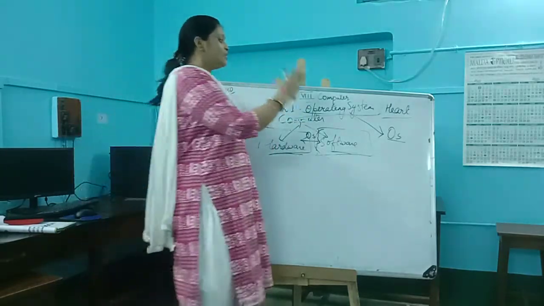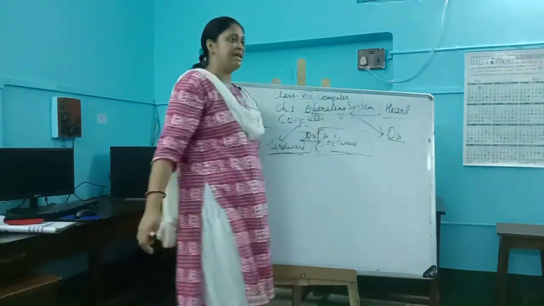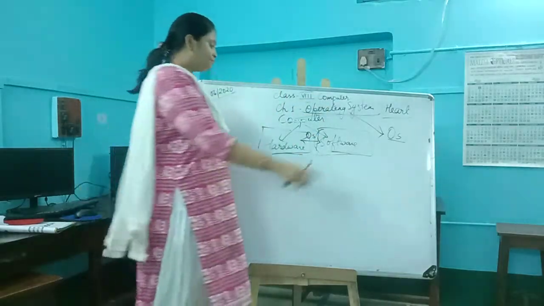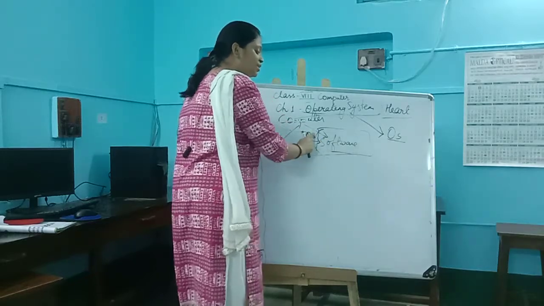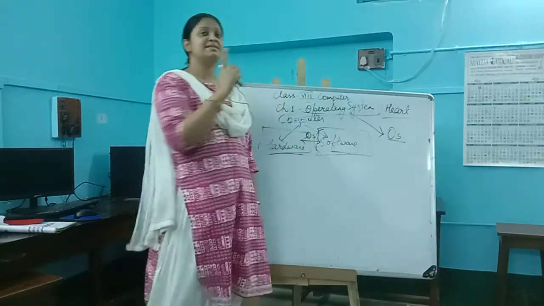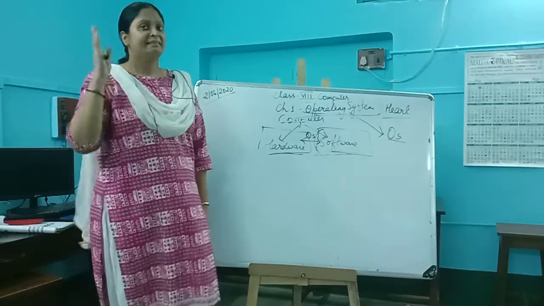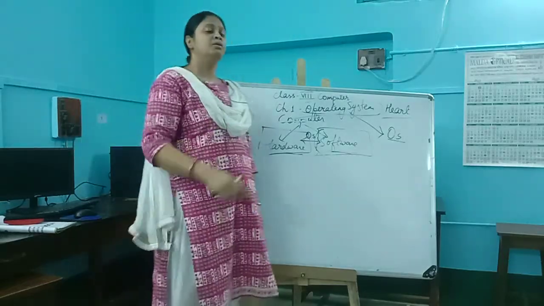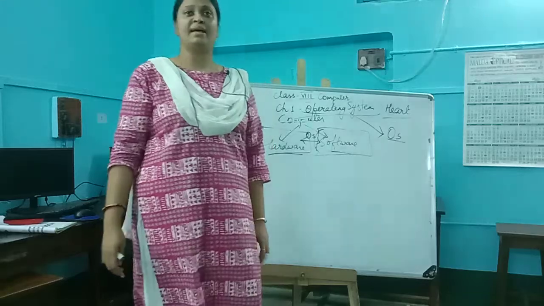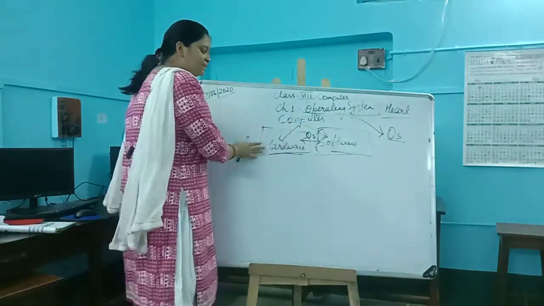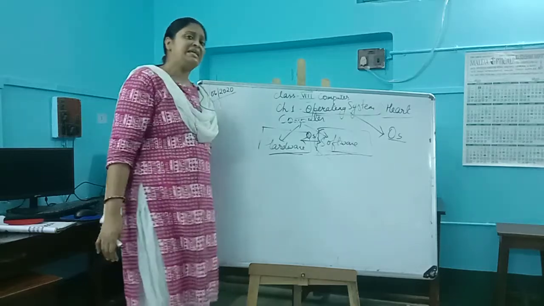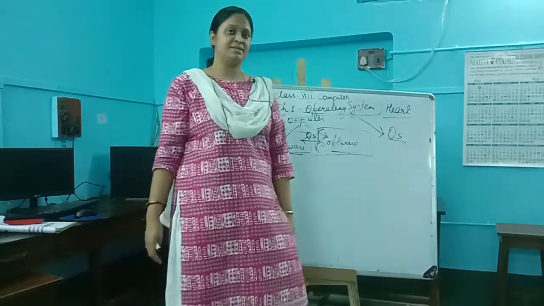It is a software, or a system you can say, that acts as a platform between hardware and software so that they can interact with each other. And if the interaction is there between hardware and software, then and only then can you make a computer run or work efficiently.